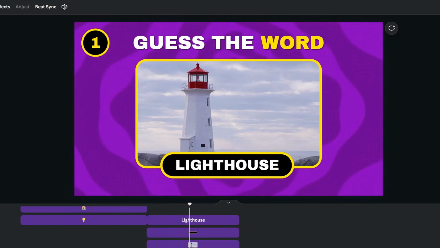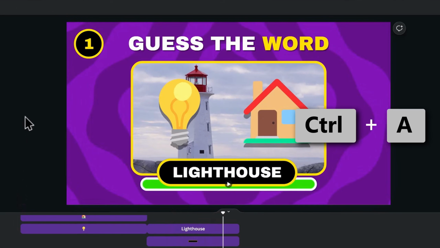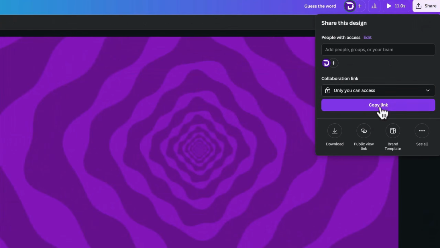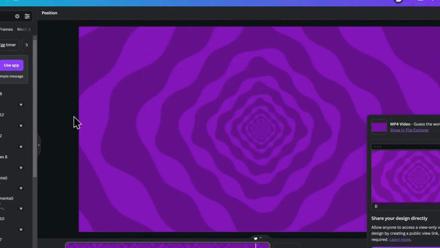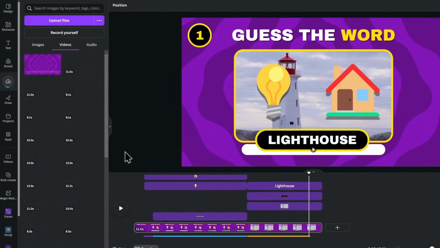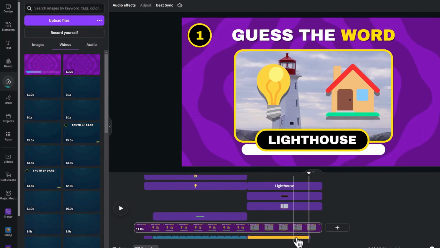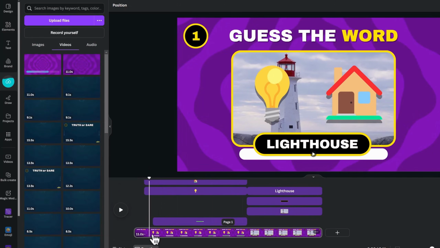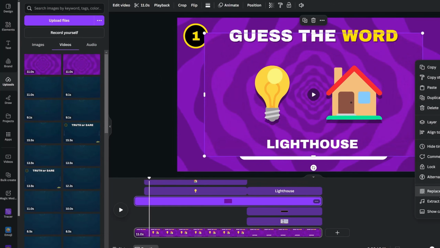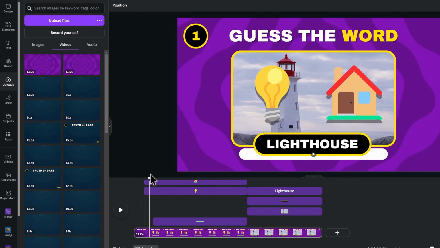To make the audio appear on all scenes, press Ctrl+A to highlight all the elements and delete them. Download it as an MP4. Then press Ctrl+Z to undo the deletion. Upload the downloaded video back to Canva and delete the audio one after the other. Click on the video you just uploaded, right-click on it to replace the background, which will make it appear on all scenes.